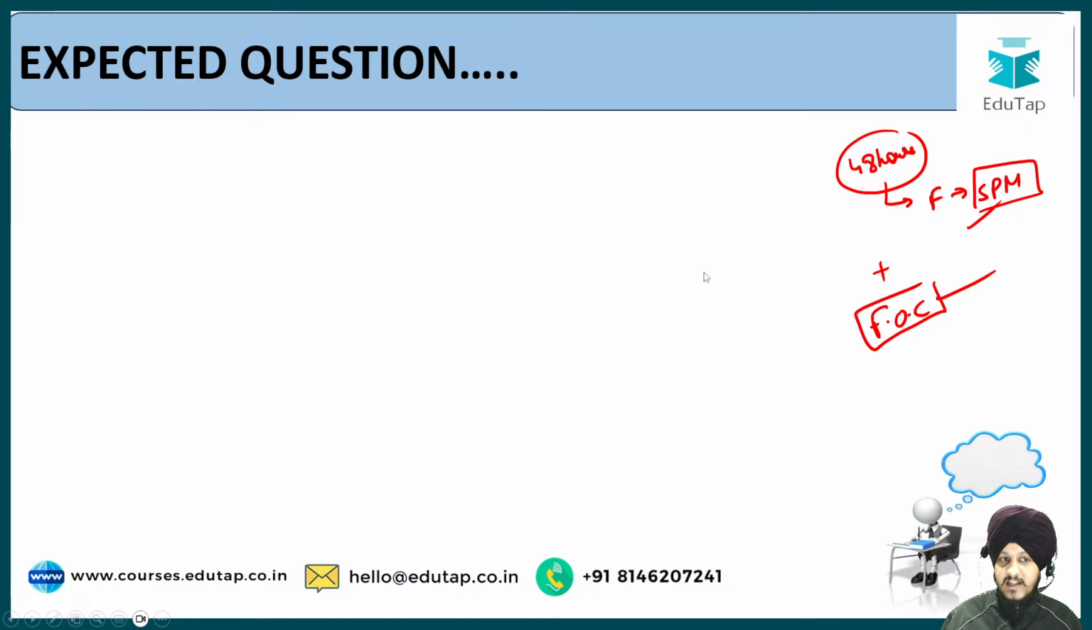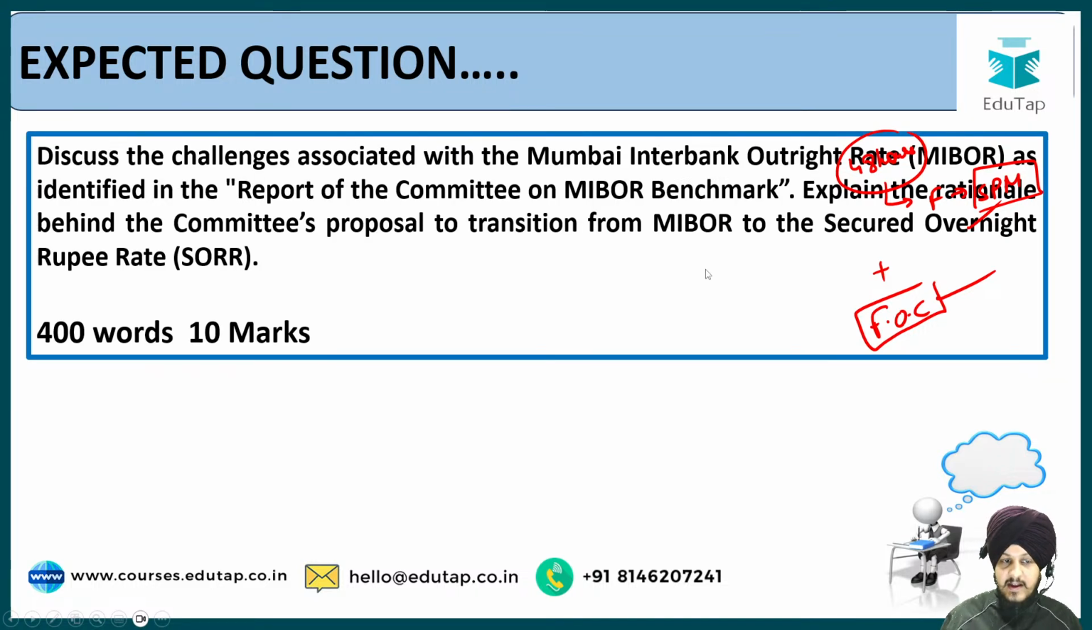So let us see the expected question for today, which is basically: discuss the challenges associated with MIBOR, which is Mumbai Interbank Outright Rate, as identified in the report of the Committee on MIBOR benchmark. Explain the rationale behind the committee's proposal to transition from MIBOR to SORR, which is basically secured overnight rupee rate. I'm going to explain in a holistic manner what this MIBOR is all about, what this SORR is all about, and then we are going to see the challenges with respect to the context of this topic, as discussed in the report. So let us talk about it.